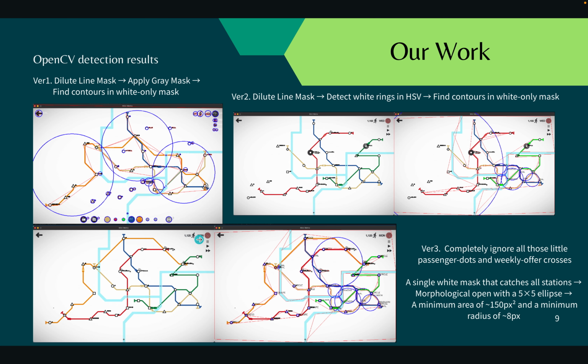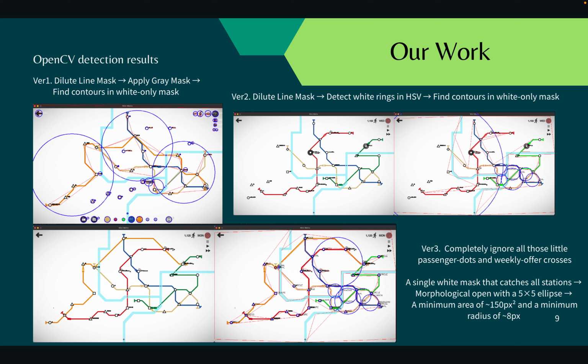Firstly, we tried to dilate the line mask and apply an HSV gray mask to find contours in a white-only mask, and we detect stations based on how many contours they have. For example, a square station might have 4 contours, and so on. But in our version 1, we found that it cannot accurately detect all of the stations and even circles some regions that do not remotely look like a station.